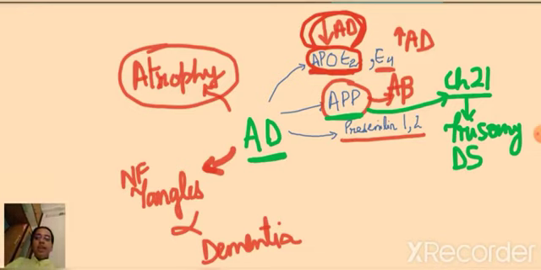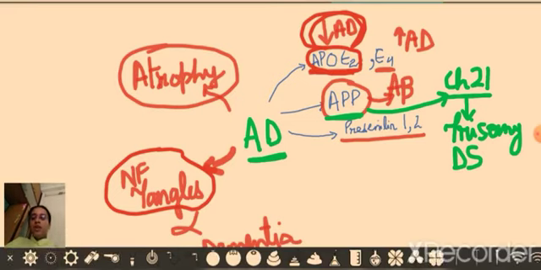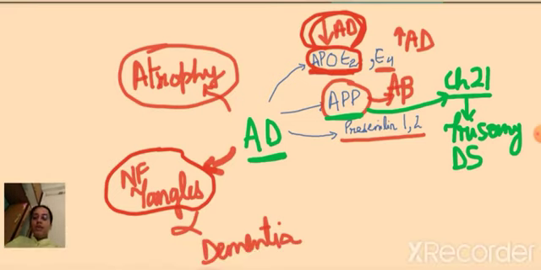Then presenilin 1 and 2, again these are responsible for familial form or early onset Alzheimer's disease. So basically in all these, ApoE2 is the one which decreases the risk of Alzheimer's disease. It's a good thing to have ApoE2, but the rest of the proteins, ApoE4, amyloid precursor protein, presenilin 1 and 2, are all contributing to Alzheimer's disease. Then what are the features that we see in Alzheimer's disease? We have already talked about the neurofibrillary tangles. They are composed of hyperphosphorylated tau proteins. The more neurofibrillary tangles you get, the more dementia you will get. They are directly proportional to each other.